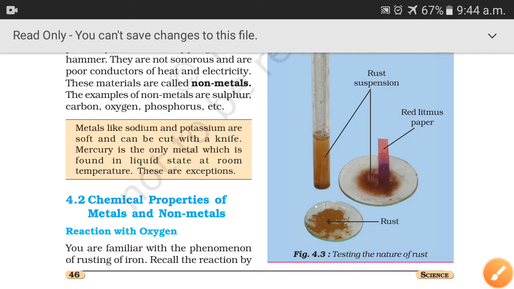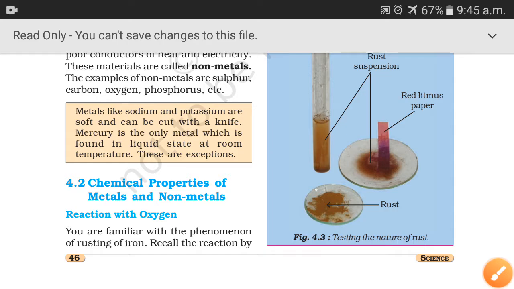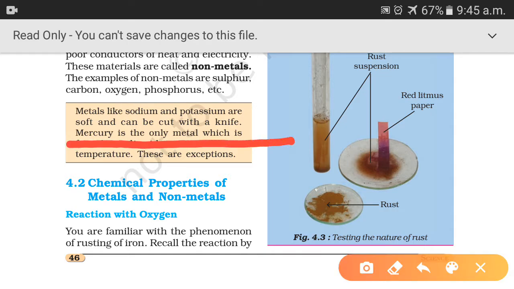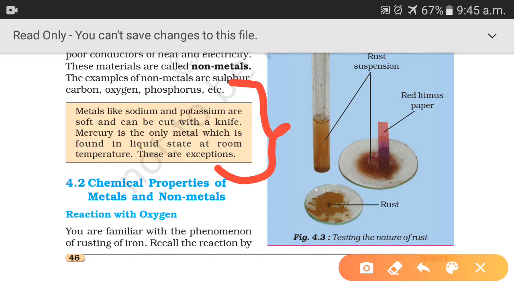Mercury is generally found in the liquid state at room temperature. Normally we say metals are hard, that means they exist in the solid state, but mercury is the only metal which exists in liquid state at room temperature. These are some exceptions.